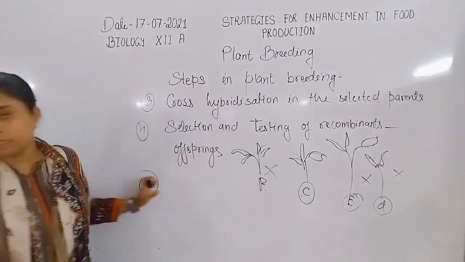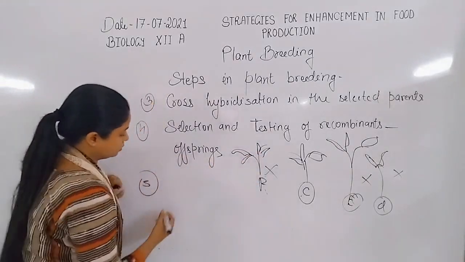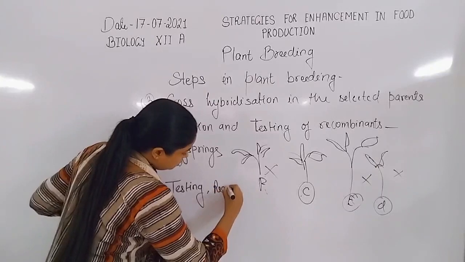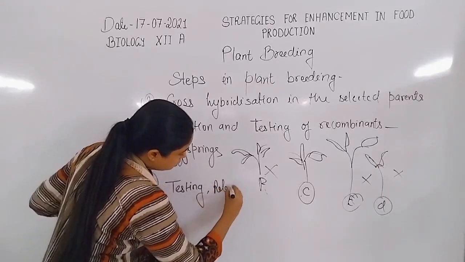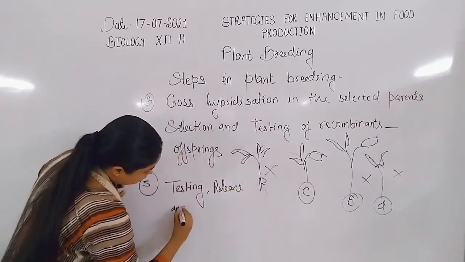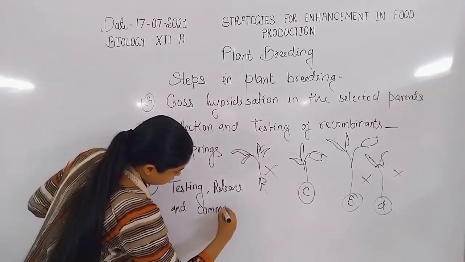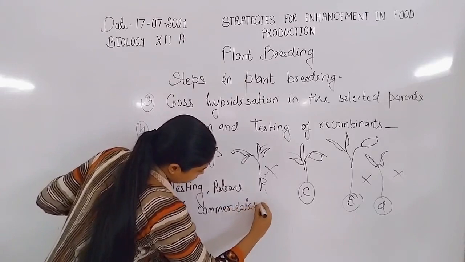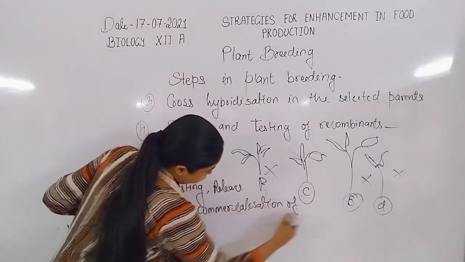Now the testing, release and commercialization of the plant breed.